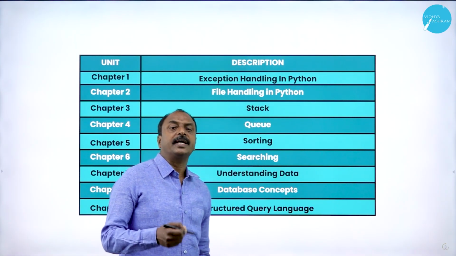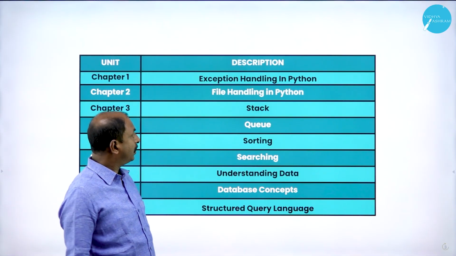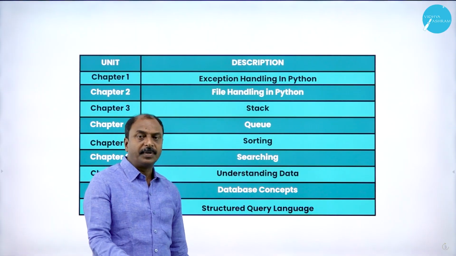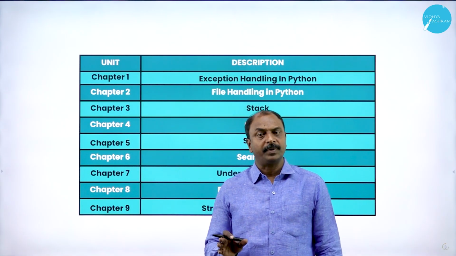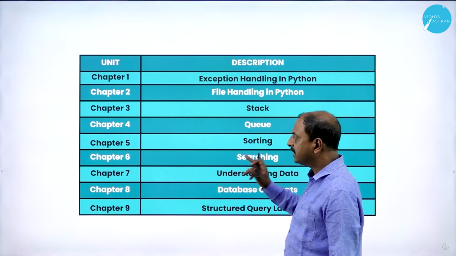Sorting is also an operation performed on stack and queue. Searching is also a type of operation where we can look for a particular element or data member in a particular list. That is the concept of searching.